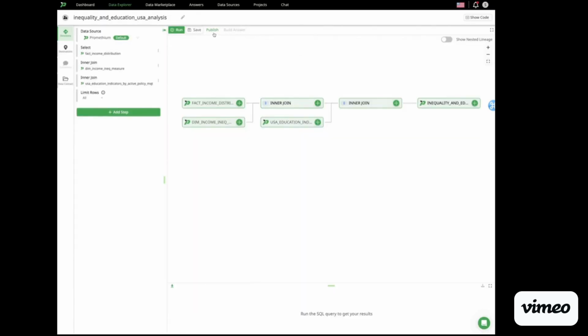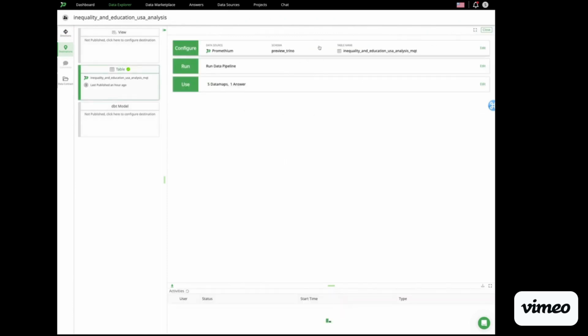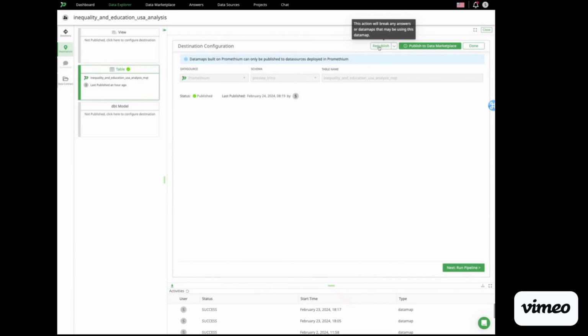To publish this data set, all we need to do is select Publish, select the asset type that you would like to publish to. We already have it as a table, and go ahead and republish. There's a warning that comes up if it is already published that if there were changes to the underlying asset, this could potentially break any downstream assets that are using it.